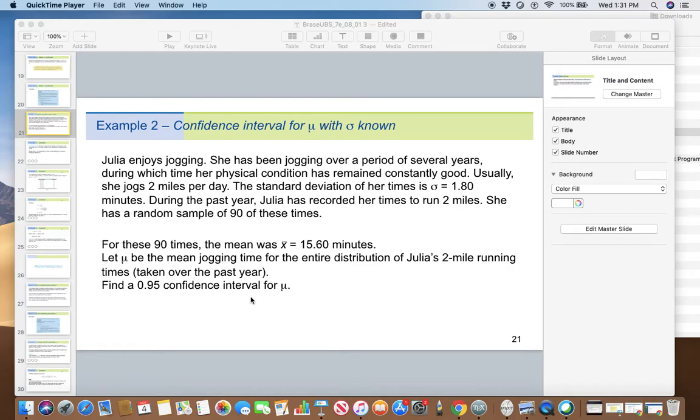So the question is basically to estimate her mean over the entire year, not just the mean over 90 times. Well, we may not be able to find it precisely, but we may be able to find an interval with 95% confidence that will contain mu.